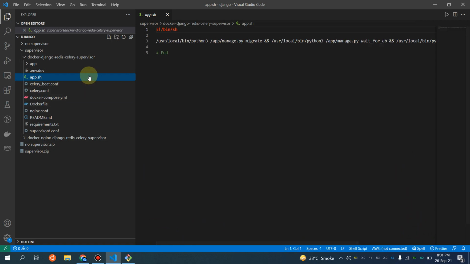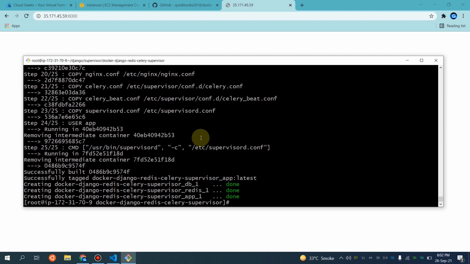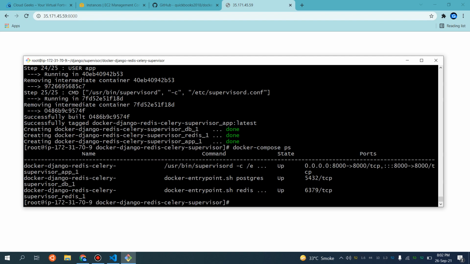Anyway, as I told you, I'm not going to cover this. This is just for your understanding that you can use Celery Beat and Celery inside a single container. So our containers are up. Let me show you docker compose ps. You see three containers are up, which includes Redis and the Postgres database, along with our application container, in which we have Celery available.